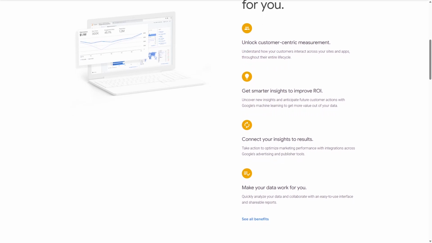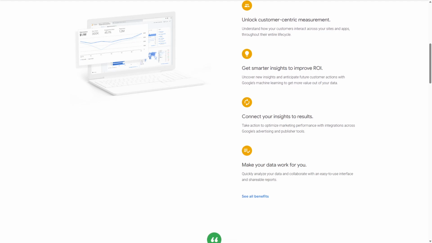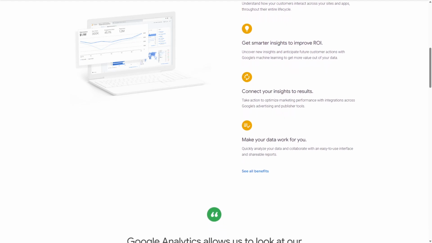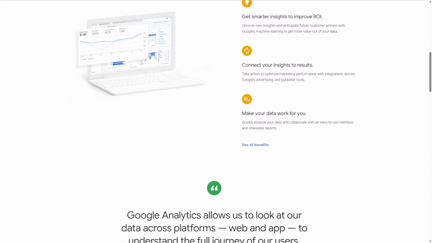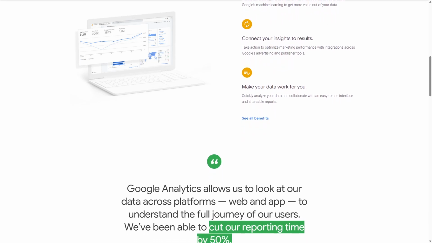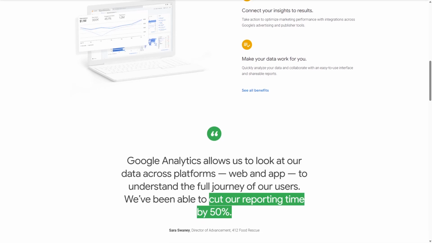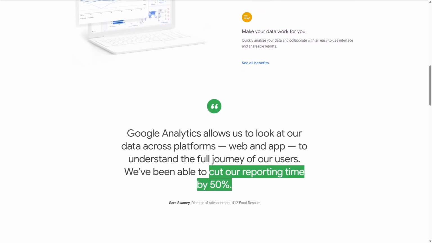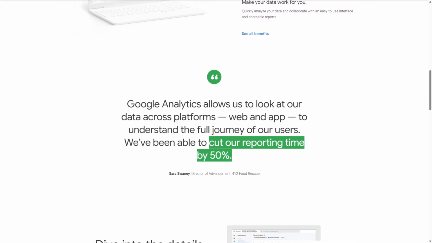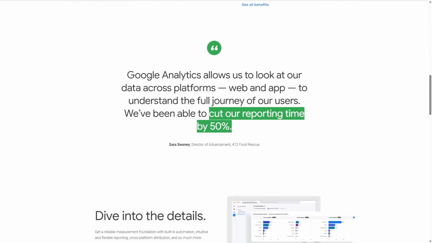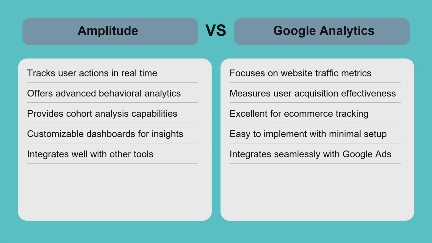While it offers some user behavior tracking, it lacks the depth of event-level analysis that Amplitude provides. Google Analytics is easy to implement with minimal setup and is suitable for businesses seeking comprehensive website metrics and marketing attribution without needing detailed product analytics. Amplitude and Google Analytics serve distinct but complementary roles.